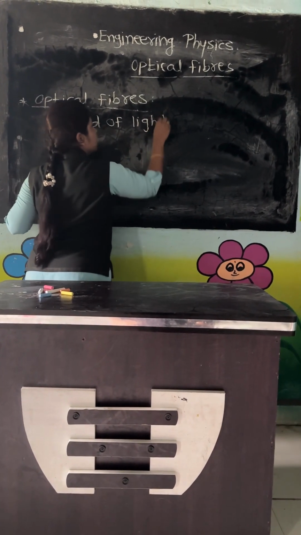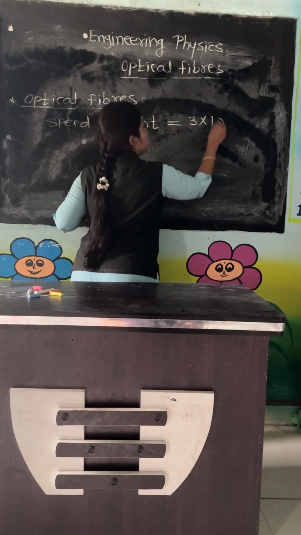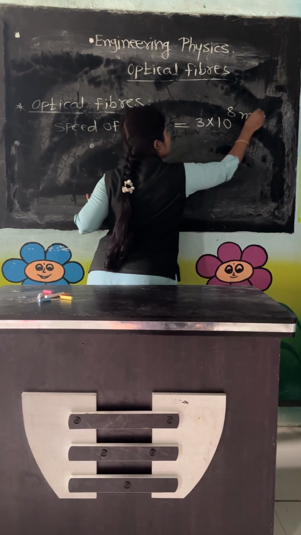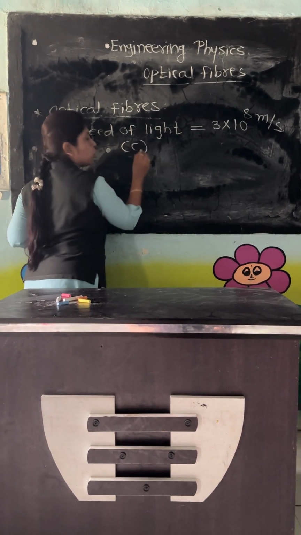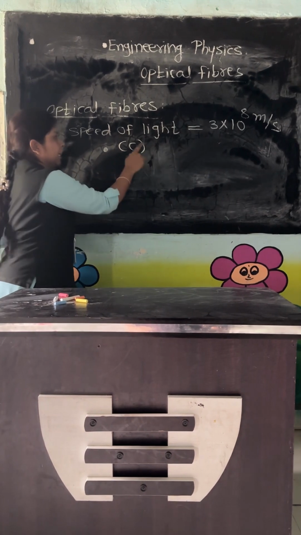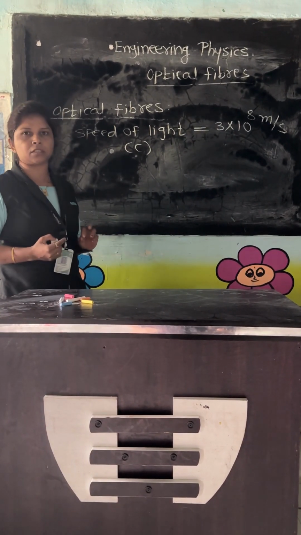The speed of light is generally denoted by the symbol C, and it has the value 3 into 10 raised to 8 meter per second.